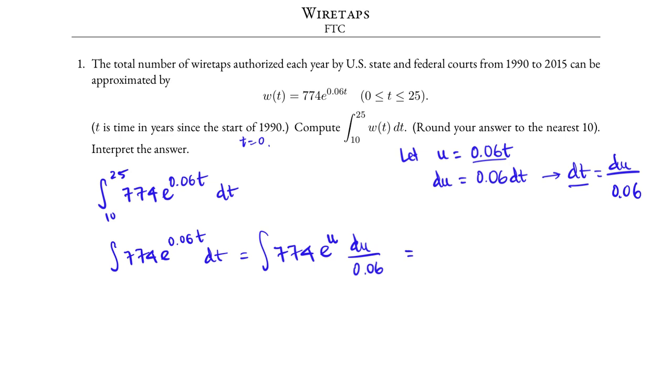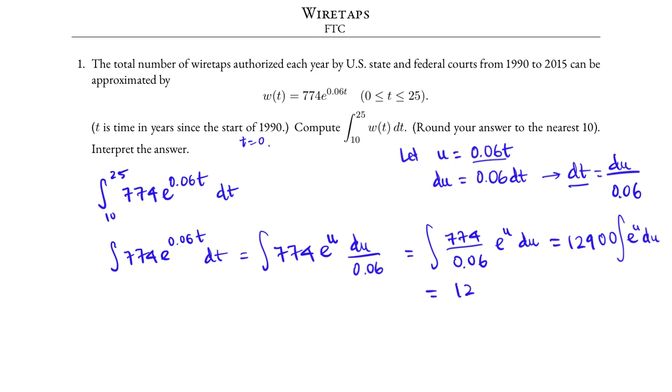Simplifying this, we have the integral of 774 divided by 0.06 e to the u du, and 774 divided by 0.06 is 12,900, which is a constant, so we move it to the front of the integral of e to the u du. The antiderivative of e to the u is e to the u.